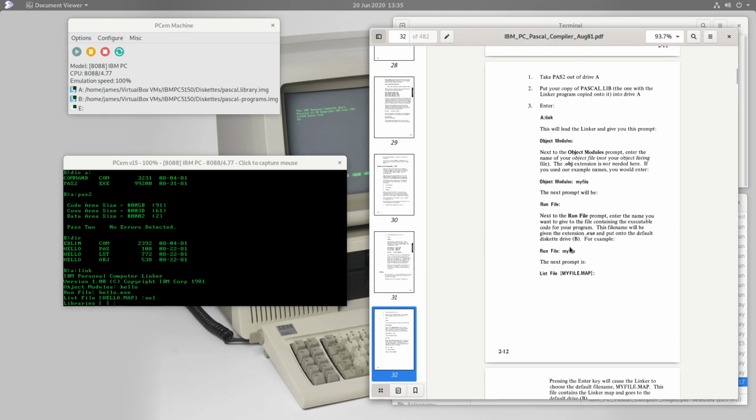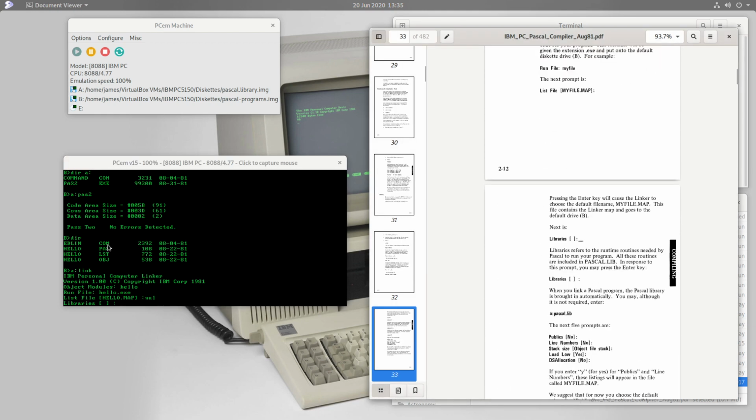Libraries, if we look at the manual here, just as in the case of BASIC, this object file already references the Pascal runtime library. Just as BASIC had a runtime library to implement all of the routines in the language, Pascal also has a runtime library which implements all of the routines in the Pascal language. Unlike BASIC, the Pascal library is always linked statically. There's no such thing as a passrun.exe like we had in BASIC. There's only one version of this library, and it is pascal.lib, and it's on our linker diskette. It is a static library, and so that will now get linked into the hello executable. But once again, the object file knows that that's the library we need, so we don't need to write it explicitly on the command line.